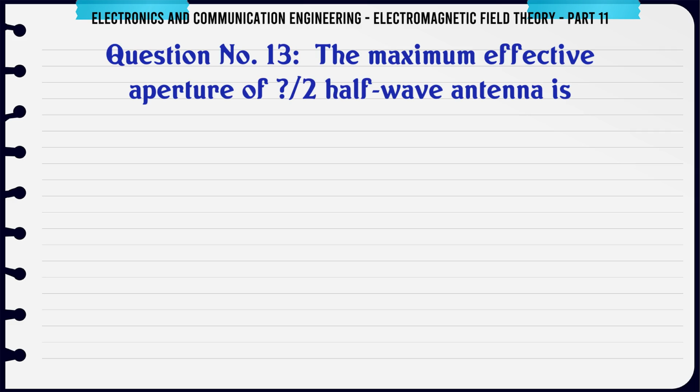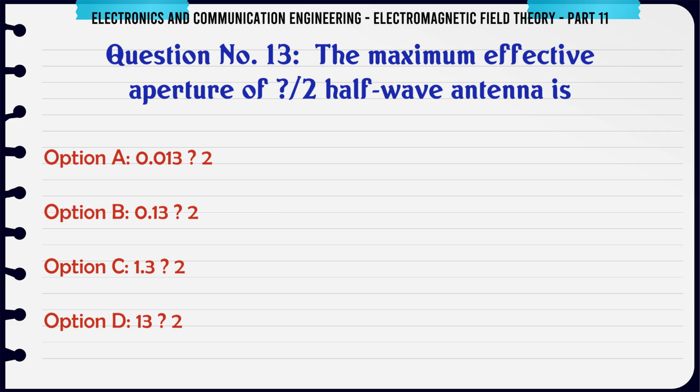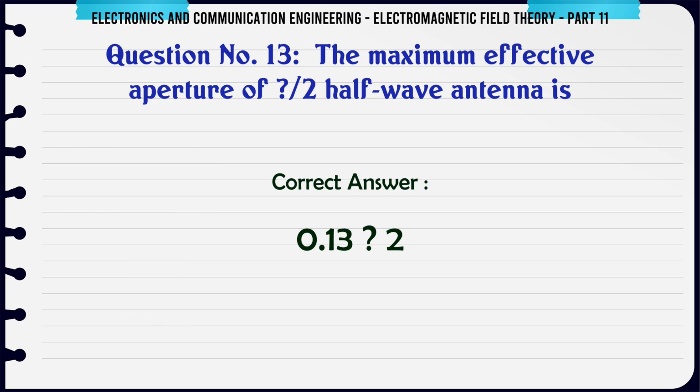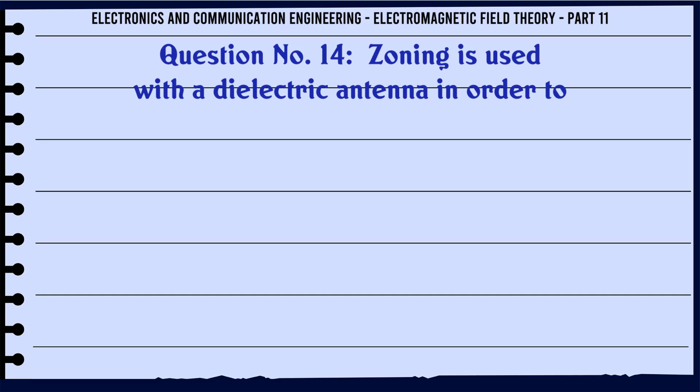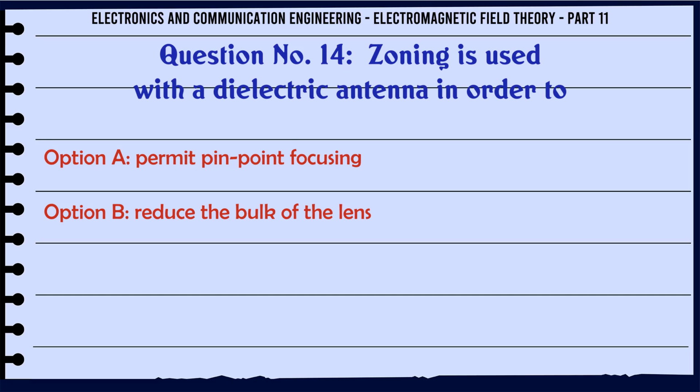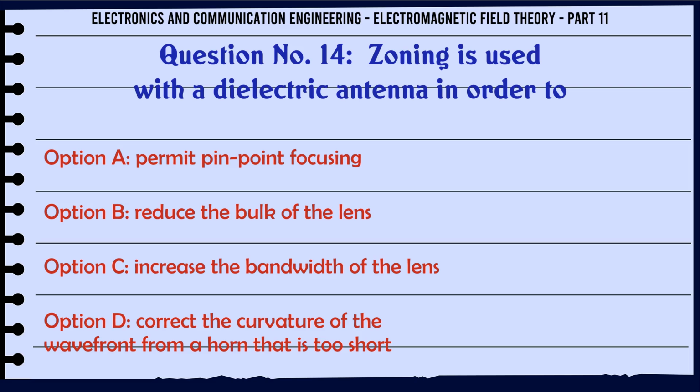The maximum effective aperture of two half-wave antenna is A. 0.0132, B. 0.132, C. 1.32, D. 13.2. The correct answer is 0.132. Zoning is used with a dielectric antenna in order to A. permit pinpoint focusing, B. reduce the bulk of the lens, C. increase the bandwidth of the lens, D. correct the curvature of the wavefront from a horn that is too short.